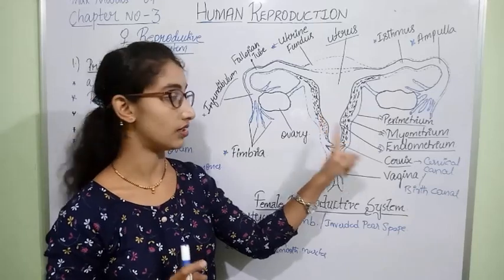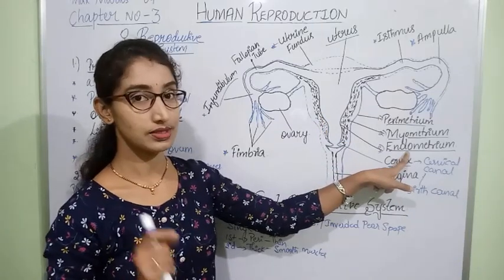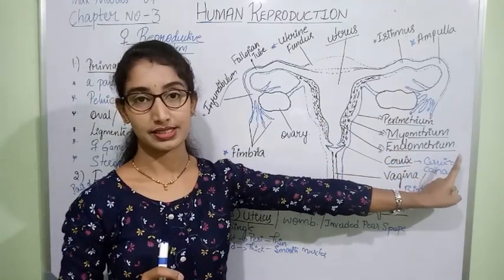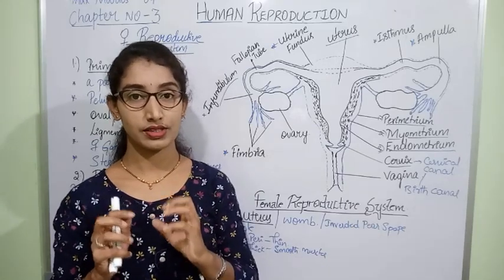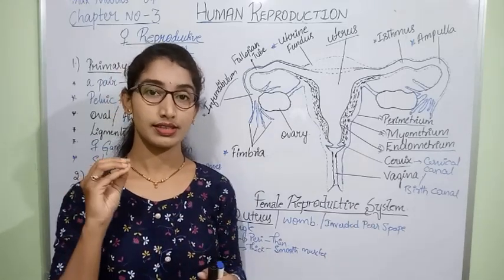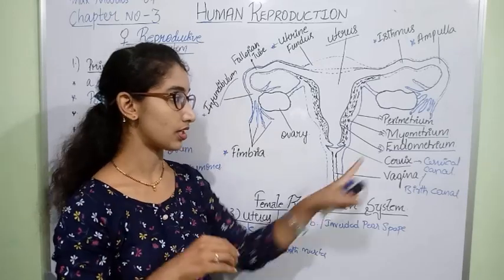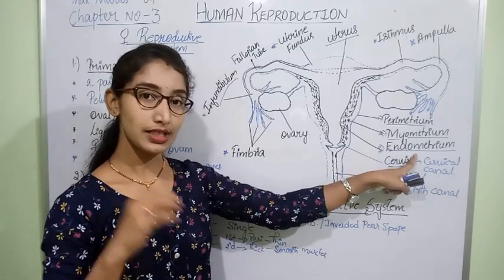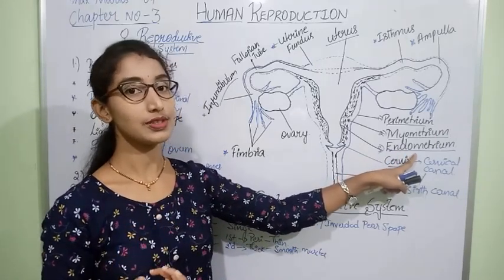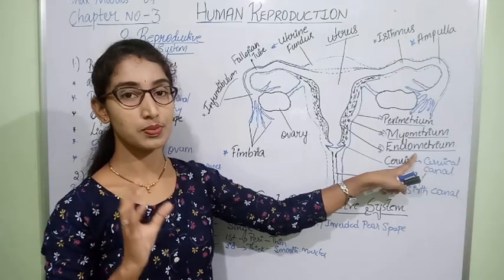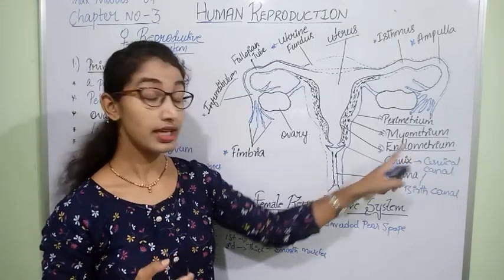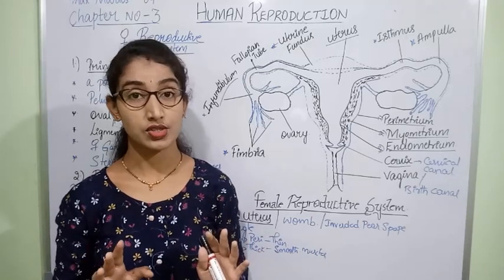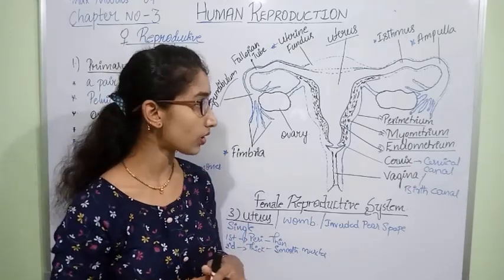That is what we are speaking about here. Which is the inner wall? The endometrium. The embryo will fix or attach to the endometrium. As soon as implantation occurs, the endometrium will provide nourishment to the developing fetus. In case fertilization has not occurred, what happens?